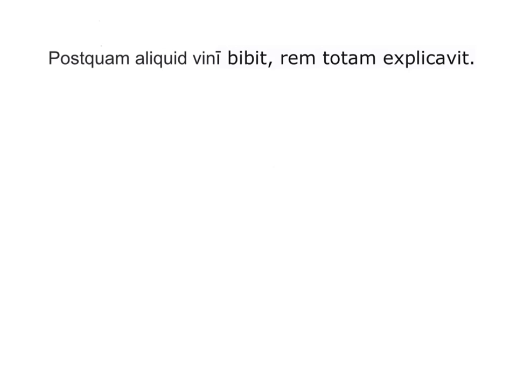I have sentence 12, and it reads, Postquam aliquid vini bibit rem totam explicavit. The first thing to do before labeling and translating is to chunk the clauses. And so we know there's at least one clause because it is a sentence. And we have a comma here and a conjunction, which is postquam. The conjunction postquam, so we know that begins another clause. And so the clause breaks off after bibit, and the next clause starts at rem.